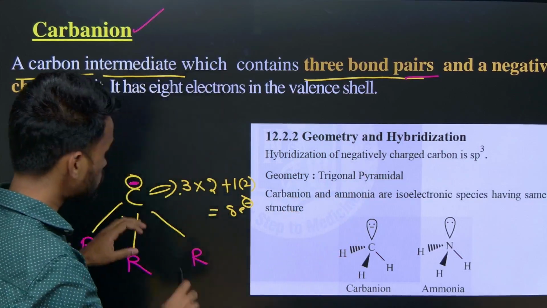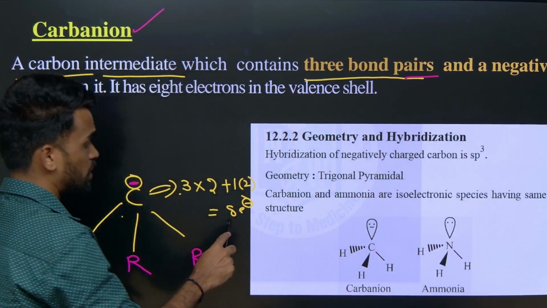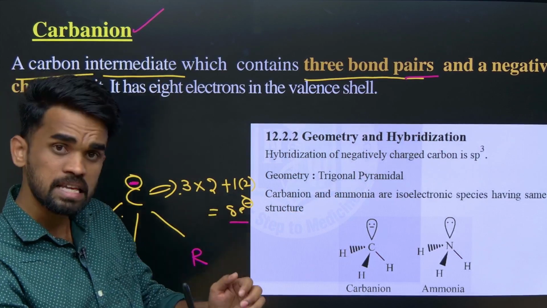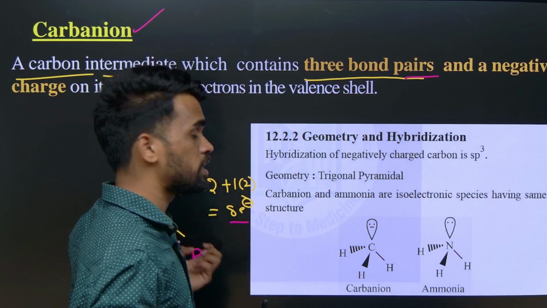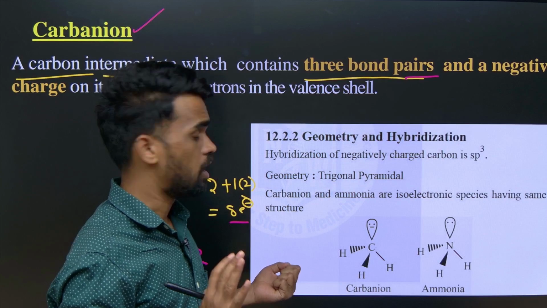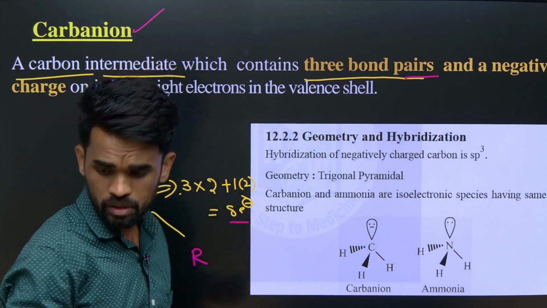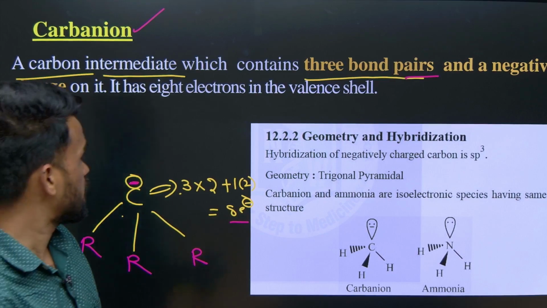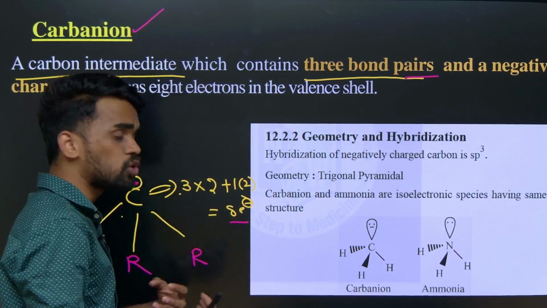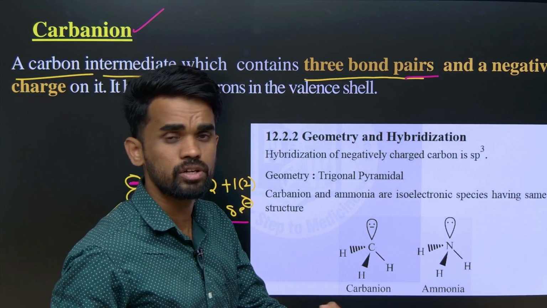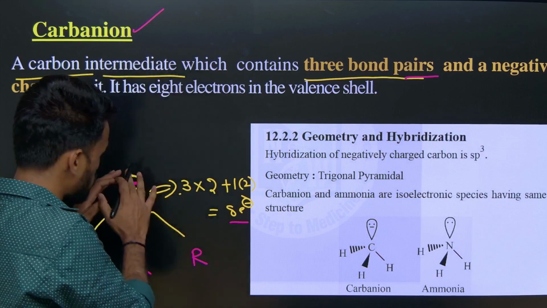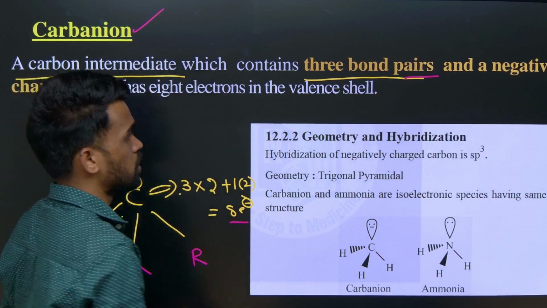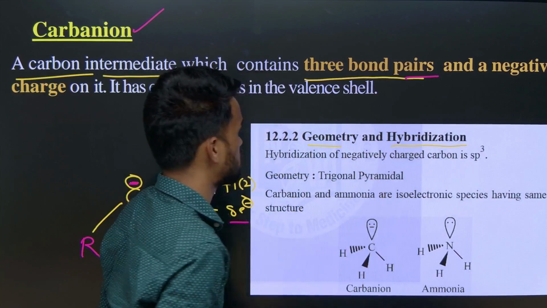So now this carbanion will not be electron deficient. It has a sufficient number of electrons, so we can say its octet is already fulfilled. Now we can call this a nucleophile. What exactly a nucleophile is, we are going to discuss in the upcoming slides. Now let us look at the structure of this compound, the geometry and hybridization.